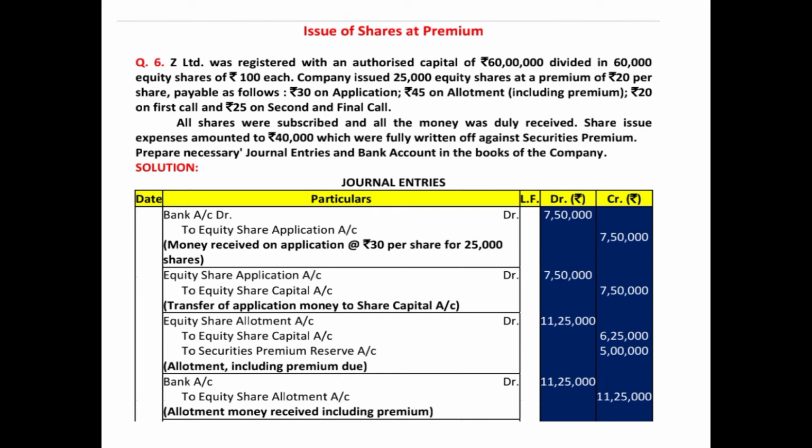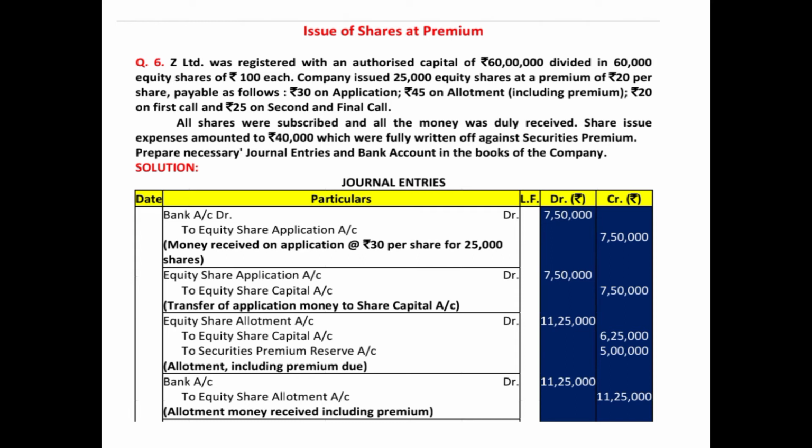So that means 100 plus 20, so the issue price is 120. Payable as follows: 30 on application, 45 on allotment including premium. That means out of 45, 20 rupees is the premium amount and 25 rupees is the face value. So 30 on application, 45 on allotment, 20 on first call and 25 on second and final call. So you have to calculate whether it comes to the issue price or not. So 30 plus 45, 75, 75 plus 20, 95 and plus 25, so that makes 120. All shares were subscribed and all the money was duly received.